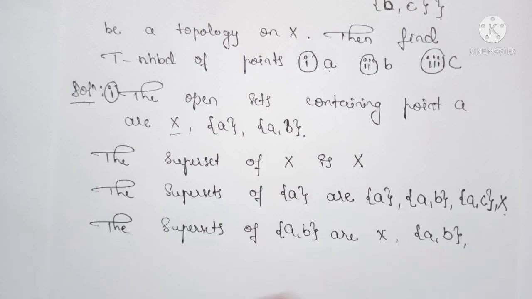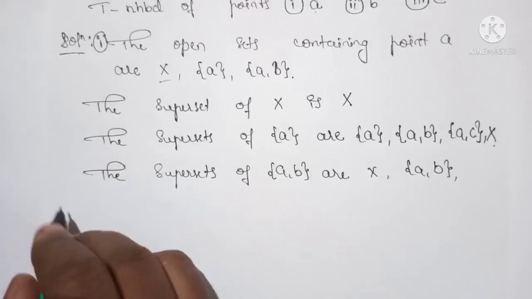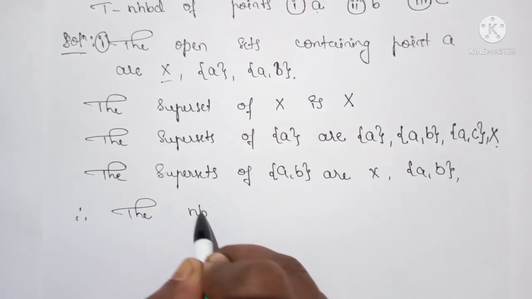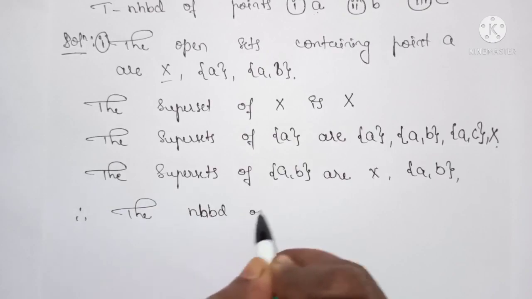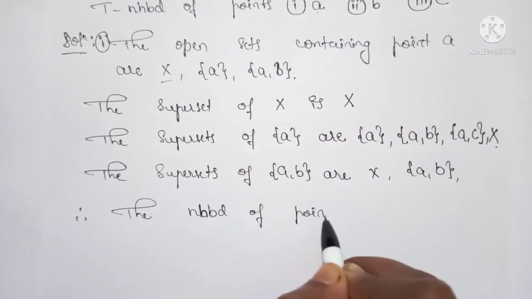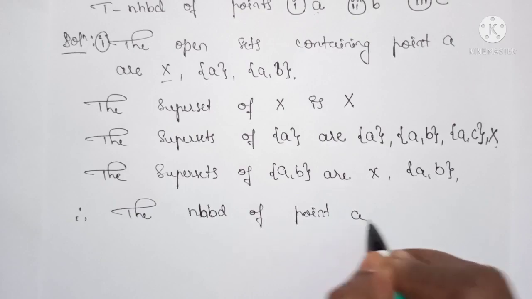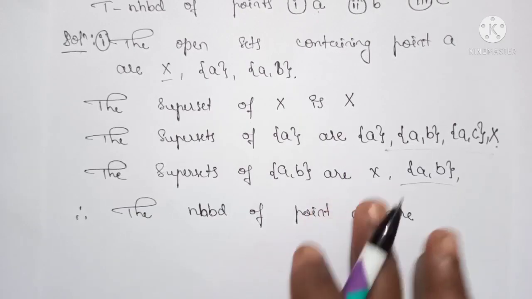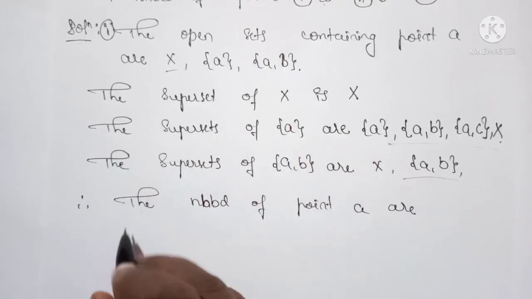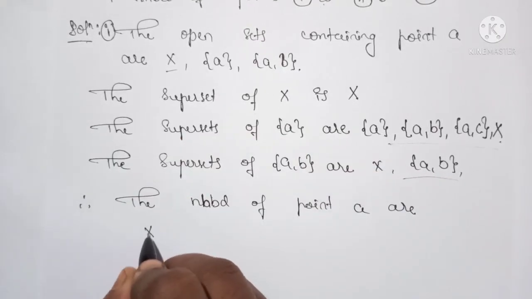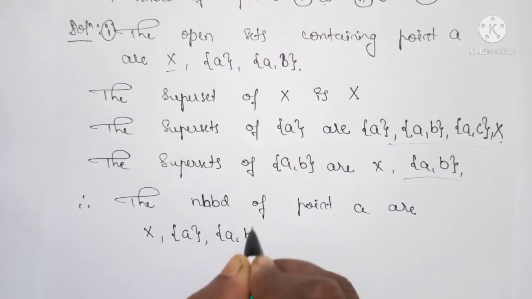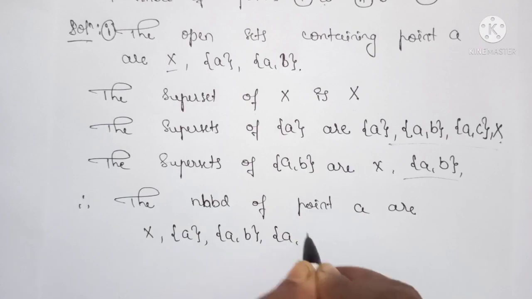Okay, next, therefore the neighborhoods of point A are, so write all the collection of these supersets, that is X, {A}, {A, B}, {A, C}.